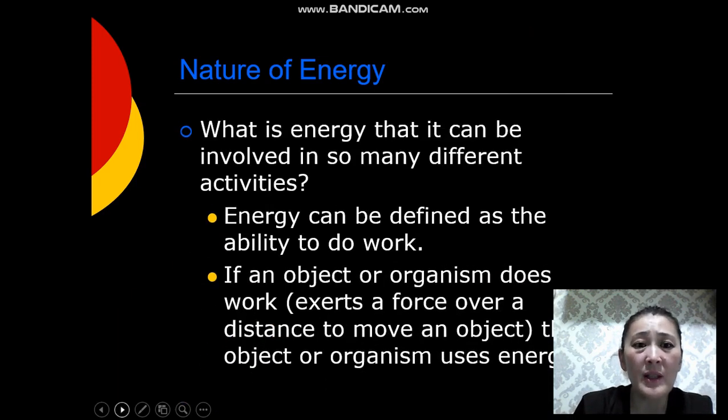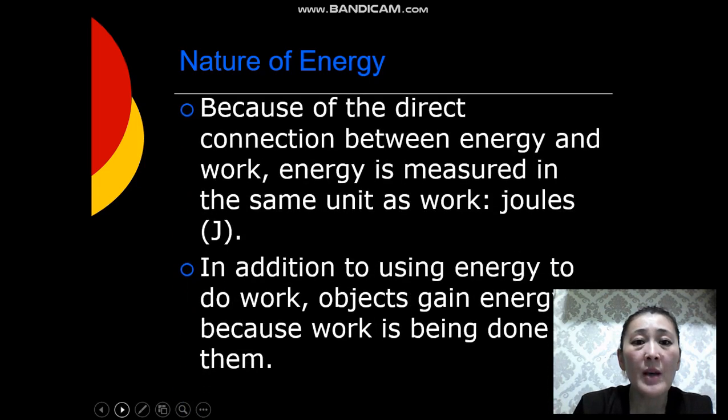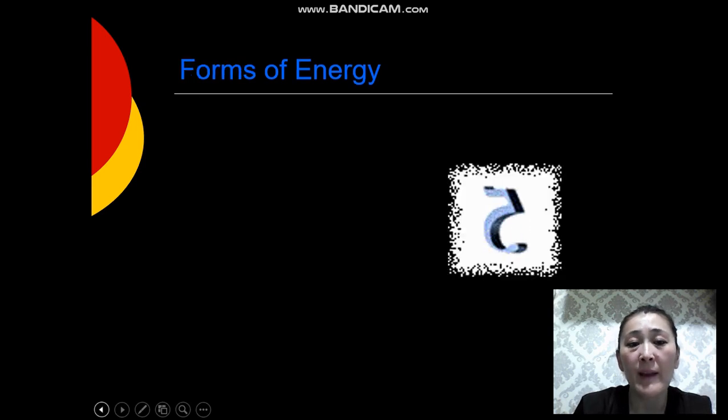What is energy, that it can be involved in so many different activities? Energy can be defined as the ability to do work. If an object or organism does work, the object or organism needs and uses energy. Because of the direct connection between energy and work, energy is measured in the same unit as work, joules. In addition to using energy to do work, objects gain energy because work is being done on them.